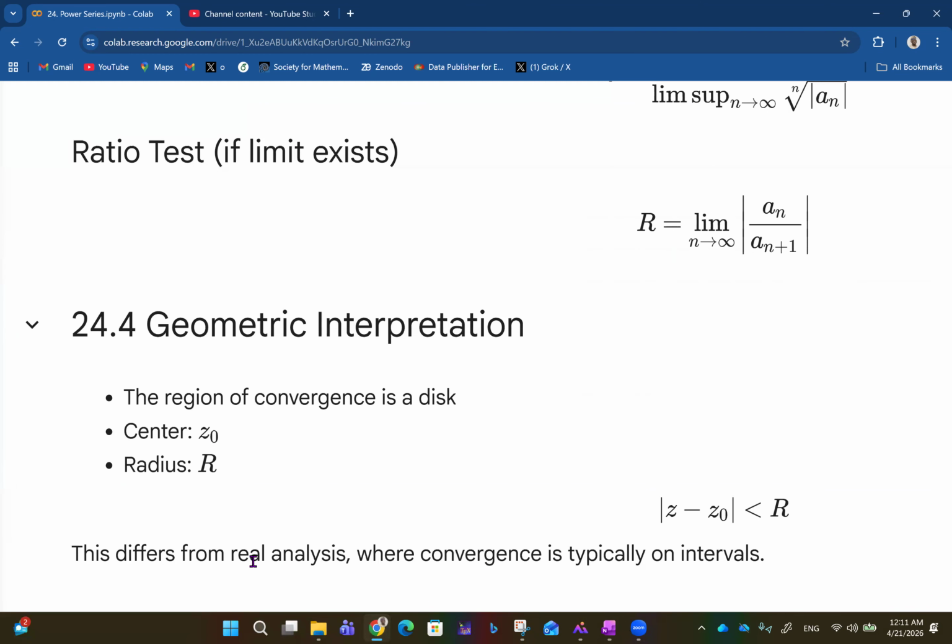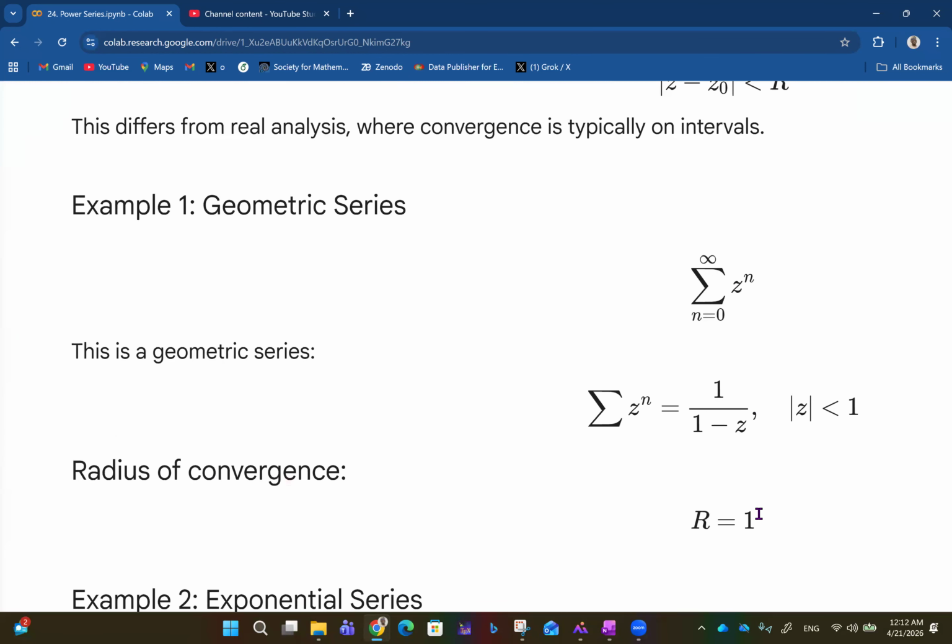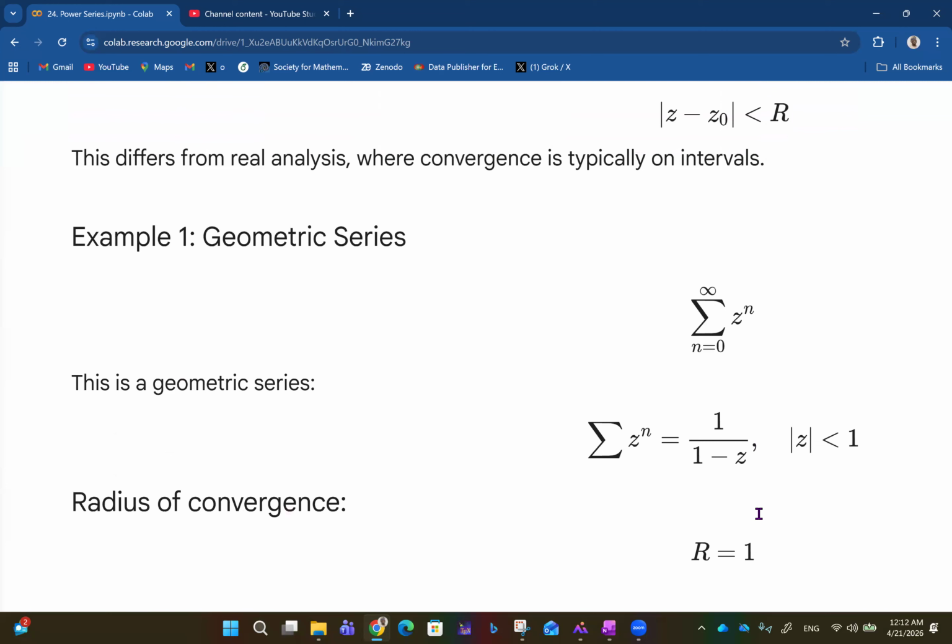So this differs from real analysis where convergence is typically on intervals. So convergence here is not on an interval, it's based on this concept we have here. So talking about a geometric series, we have the summation from n equals 0 to infinity of z^n.